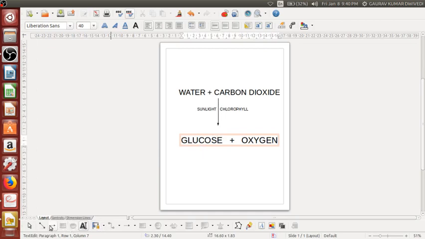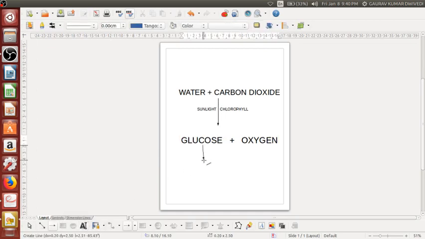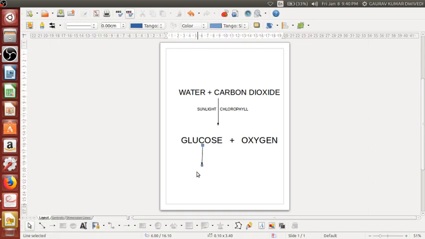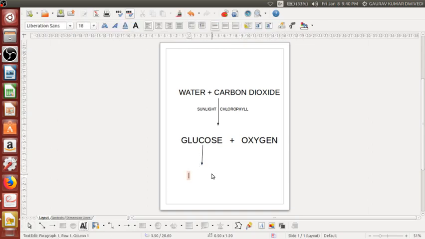Glucose is the food which is prepared by the plants here. So this food is what plants consume, and at the same time the majority of the food is consumed by human beings and animals on the surface of the earth, and very little of this food is utilized by the plants.